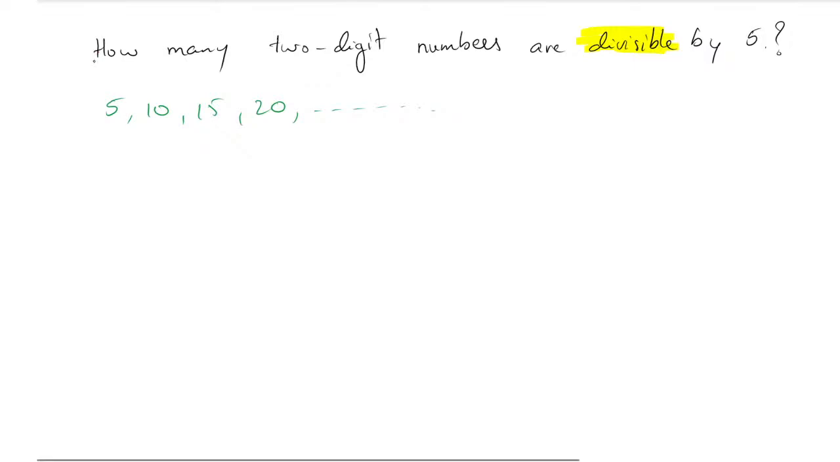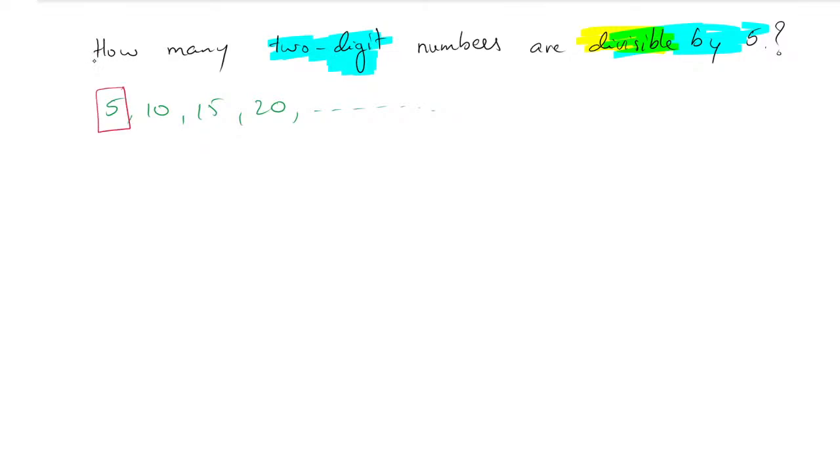But the question is not only about numbers divisible by 5. They have given something else also: two-digit numbers. Is 5 a two-digit number? No, so we can't consider 5. The first two-digit number divisible by 5 is 10. Then we have 15, then 20, and it will continue. This is the one rule we have finished.